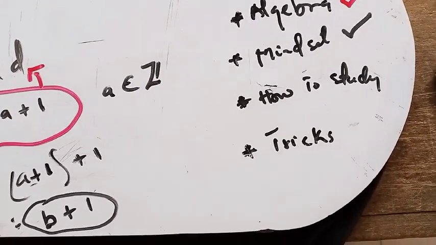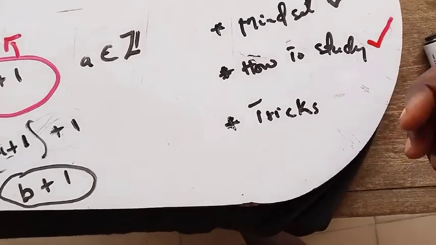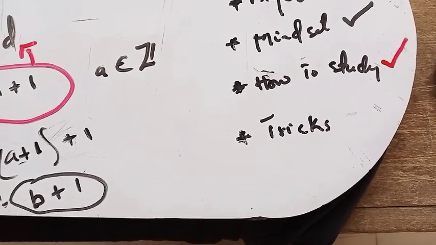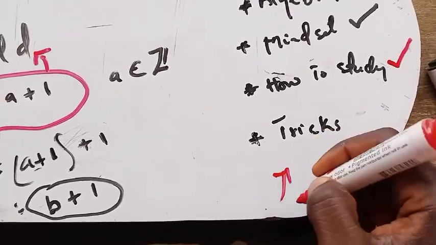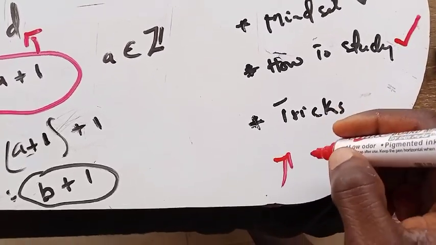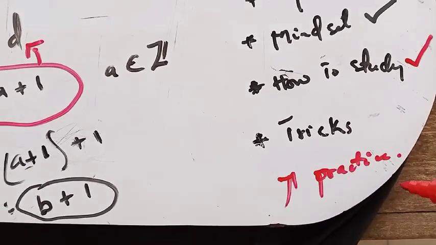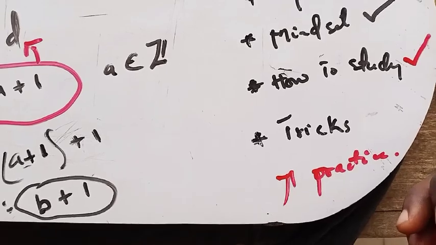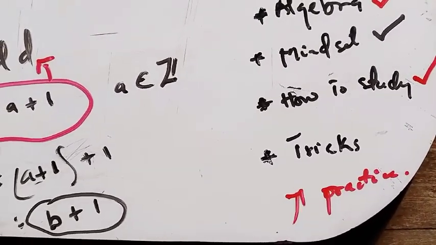Now once we are done on how to study algebra in this case, what will be the trick here? There's no trick more than for you to practice some of the questions. Is that okay? You have to practice more questions in order to overcome some of the minor challenges that you get when you have a test to write.